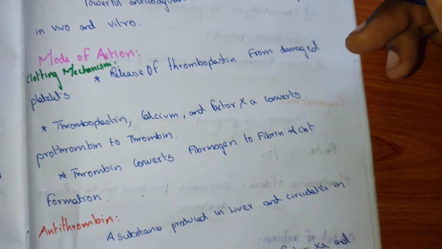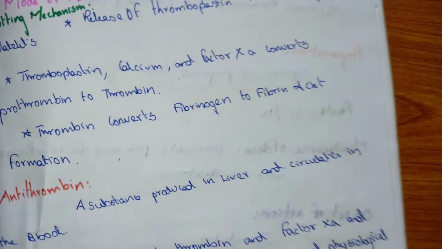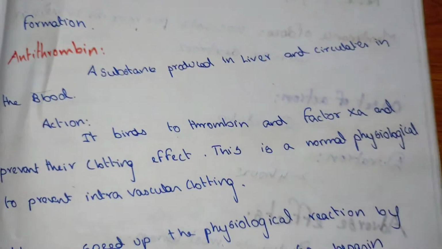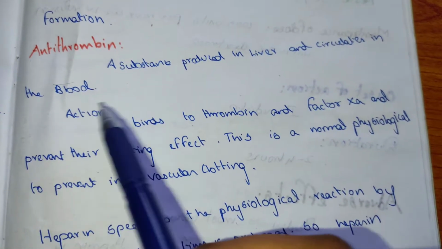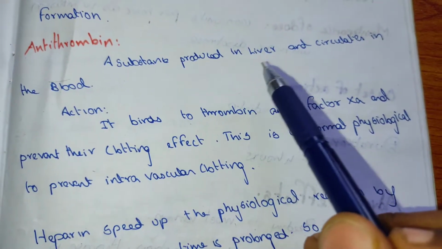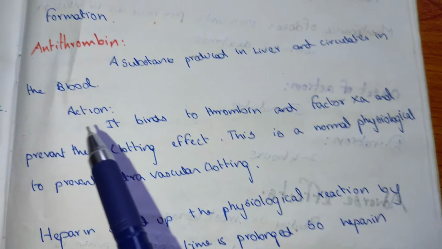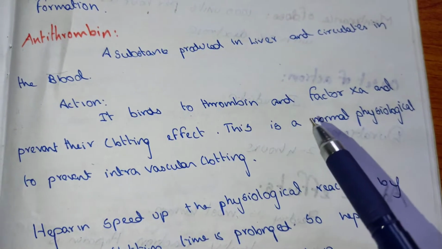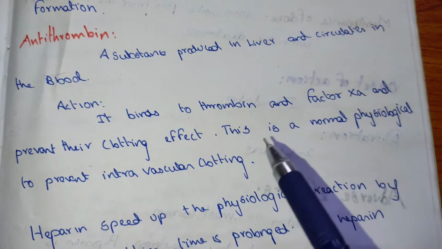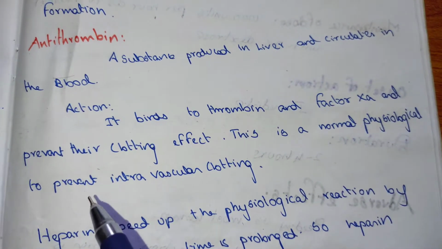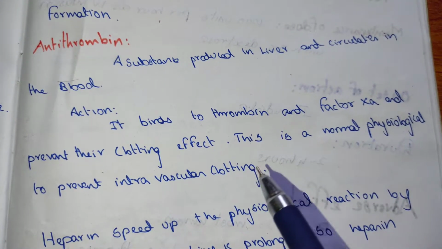What does heparin do? It is an antithrombin, a substance produced in the liver and circulates in the blood. This heparin is produced in the liver as well as it circulates in the blood. The action is it binds to thrombin and factor 10A and prevents their clotting effect, and this is a normal physiological mechanism to prevent intravascular clotting.